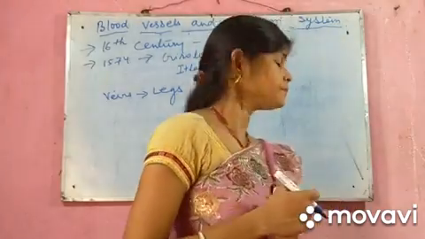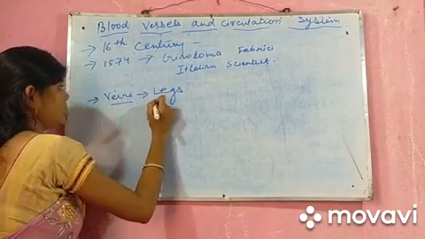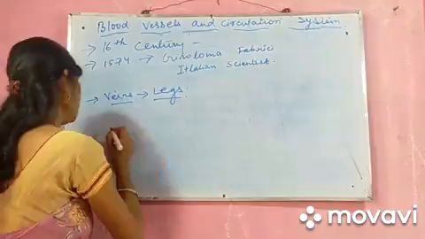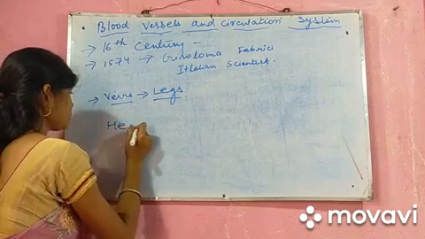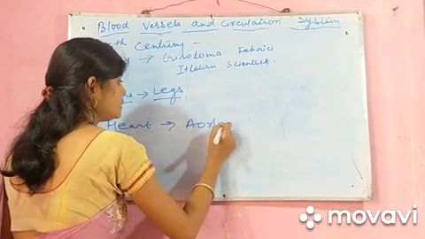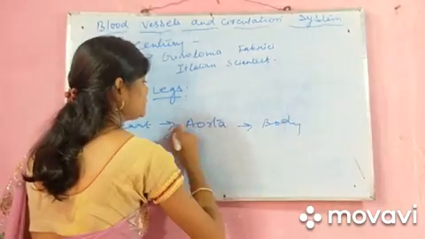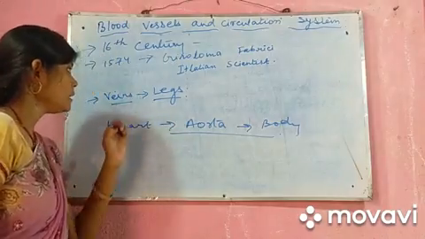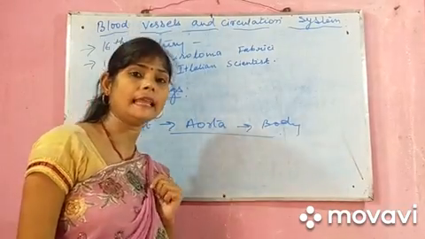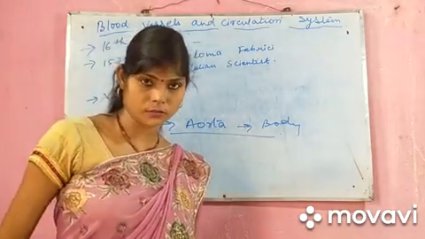and the circulation becomes normal. When he was studying the veins in the legs, one thing he skipped: that the heart, through the aorta, supplies the blood to the body. He skipped this part. He only studied the veins present in the leg, which help the blood to move back to the heart.